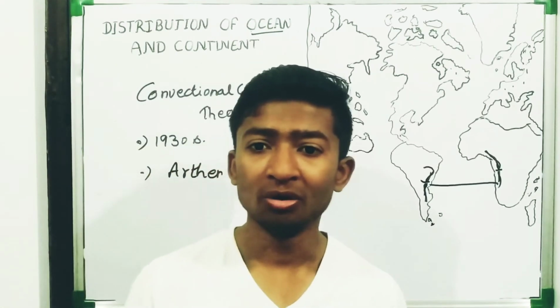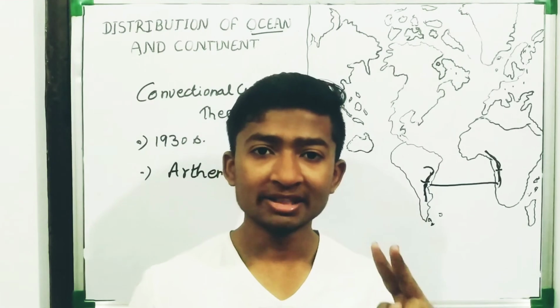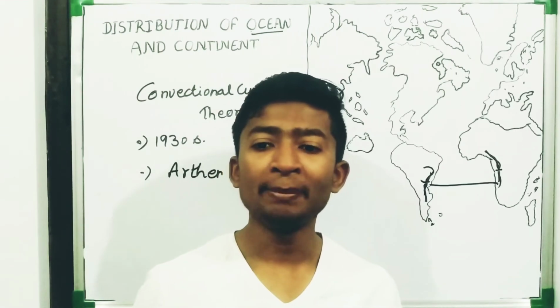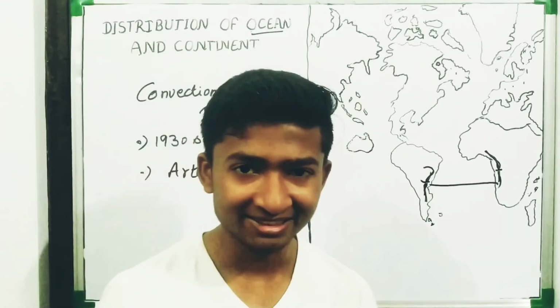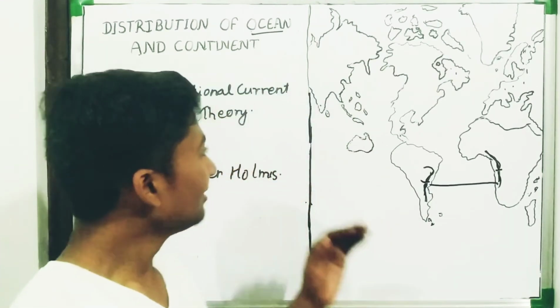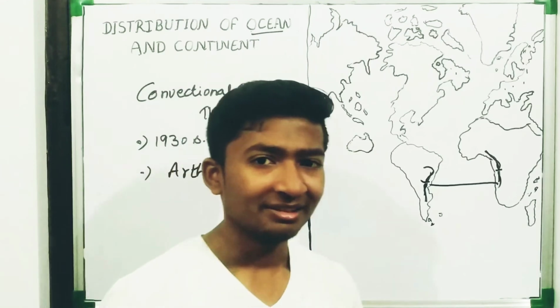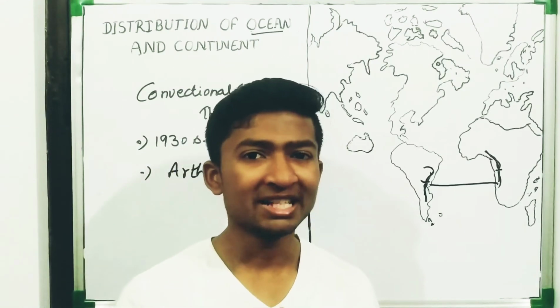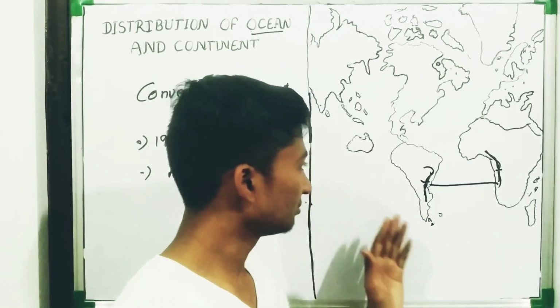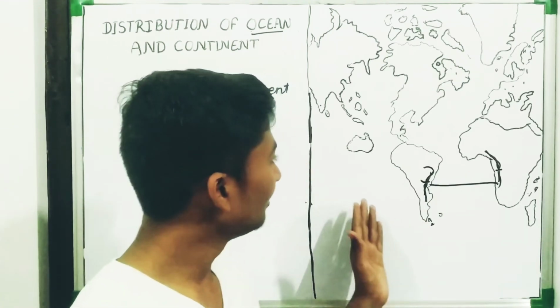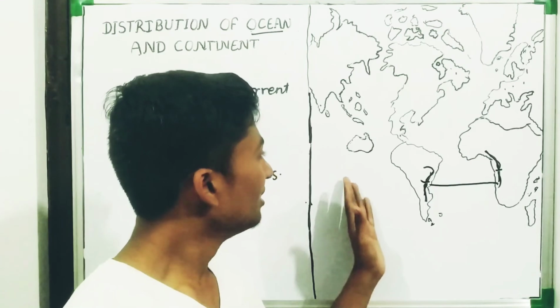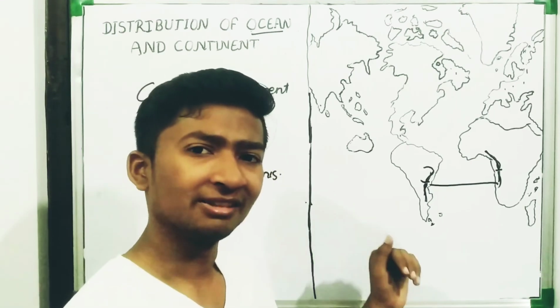Now we will see our second thing, that is mapping of the ocean floor. That's a very interesting topic. What do you think about the ocean? A small child can say the ocean has a lot of water. A few thousand years ago, people were thinking that the ocean is a plain surface.